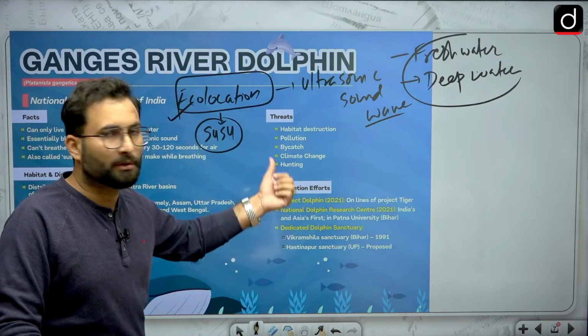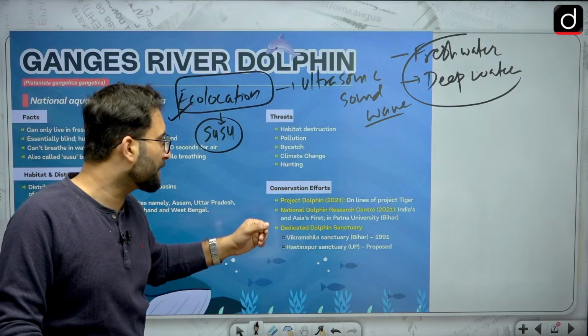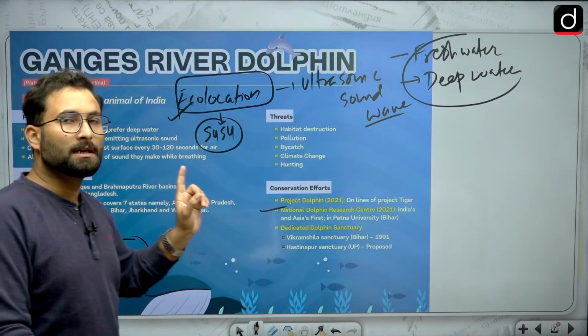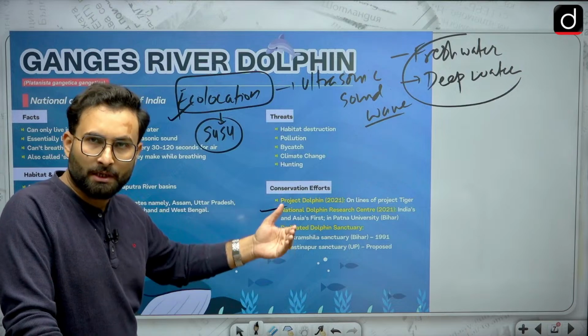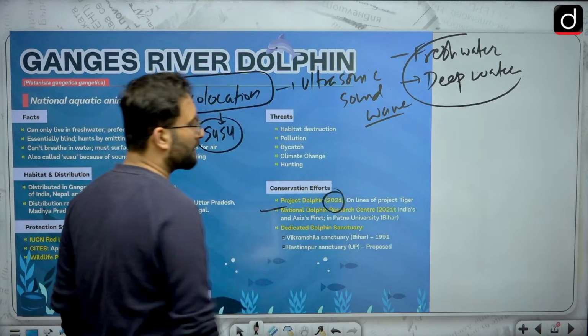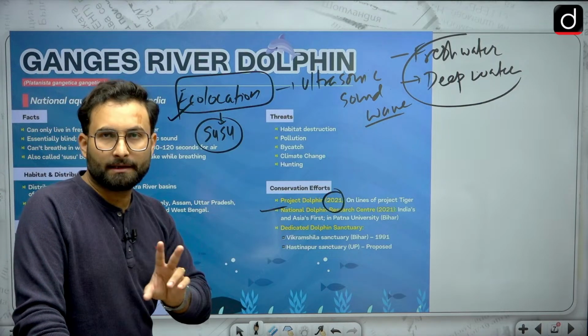Conservation effort, if we talk about one, we have already seen that there is this research center in Patna. So that is the National Dolphin Research Center, Patna. The idea was actually mooted in 2021, inaugurated in 2024, and Project Dolphin is there on the lines of Project Tiger that started in 2021. Other than that, there are two dedicated sanctuaries which have been announced.